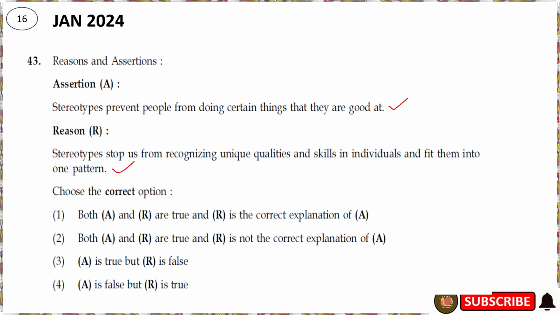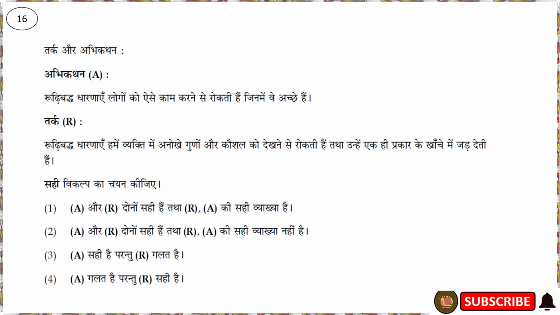So the reason is the correct explanation for the assertion. So A and R are true and R is the correct explanation of A. So the first one is the correct option for this question. This is the Hindi version of the same question. The correct option is A.